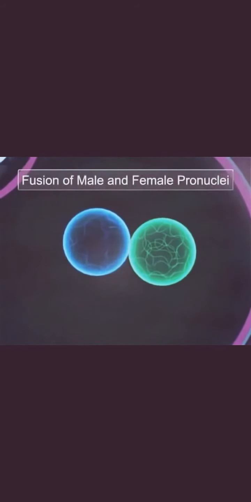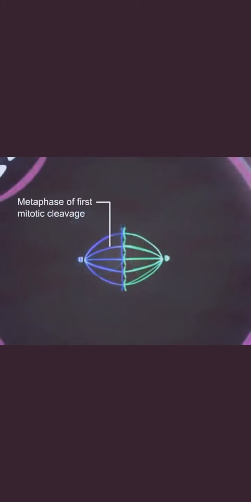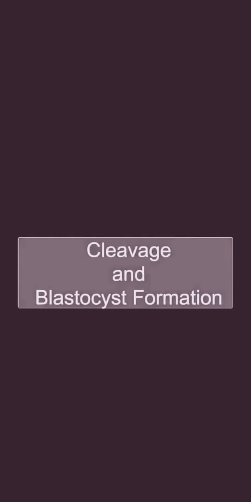Male and female pronuclei unite at the center, forming zygote. Sex of the child is determined by the pattern of sex chromosomes supplied by the spermatozoa. After the zygote formation, rapid mitotic division occurs and approximately 30 hours after fertilization, cleavage starts, that is, the two-cell stage blastomere is reached.